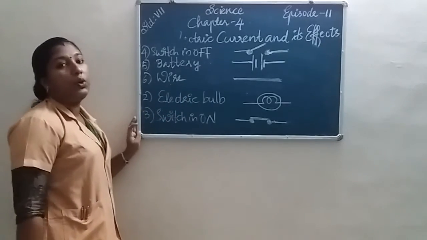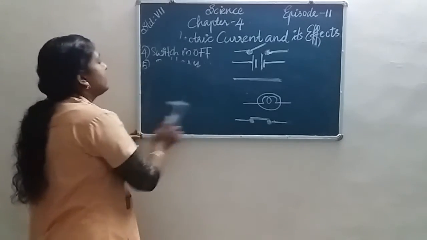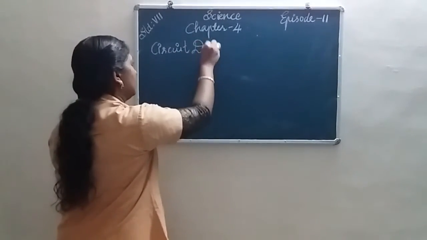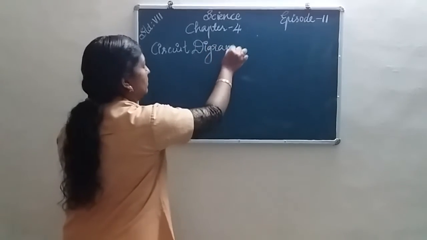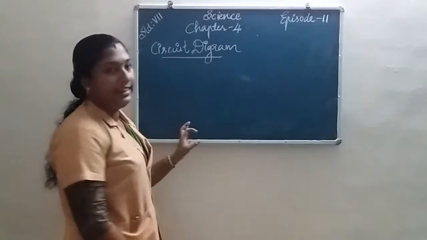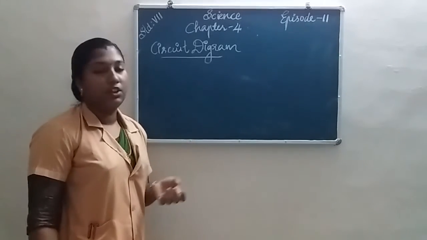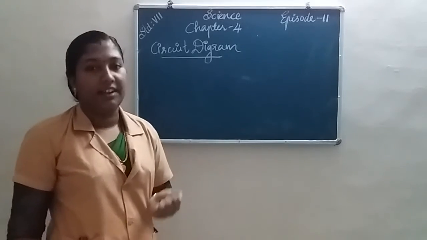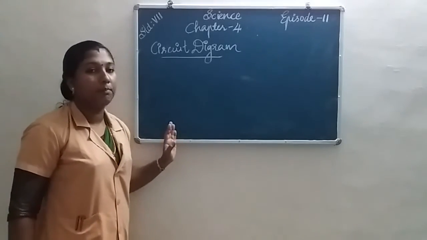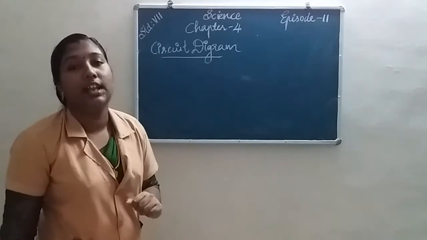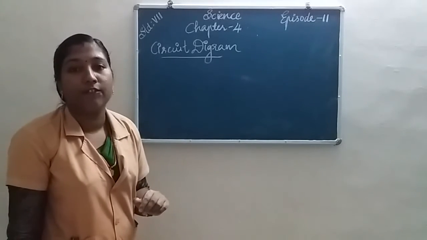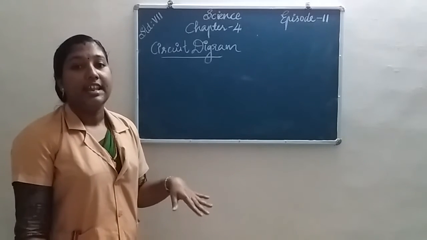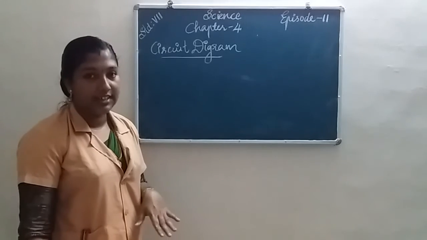Next topic is circuit diagram. We know about the electric circuit. What do we mean by electric circuit? A continuous conducting path between the two terminals of a cell or a battery, along which an electric current flows, is known as an electric circuit.